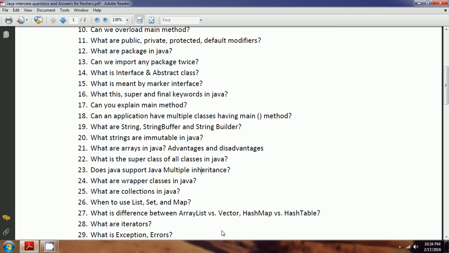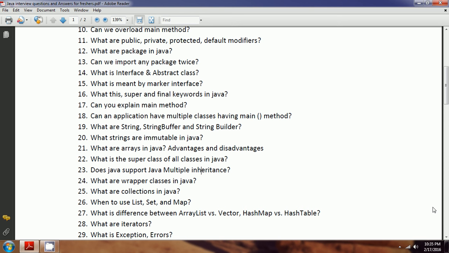HashMap and Hashtable both maintain key-value pairs. In the case of HashMap, it can allow one null value as a key and as many nulls as values. Next, HashMap is not thread safe. In the case of Hashtable, it is by default thread safe, and it does not allow any null values. So these are the basic differences between HashMap and Hashtable.